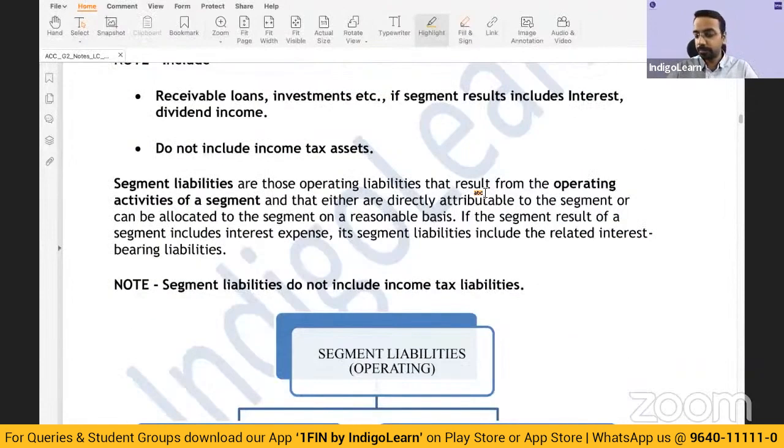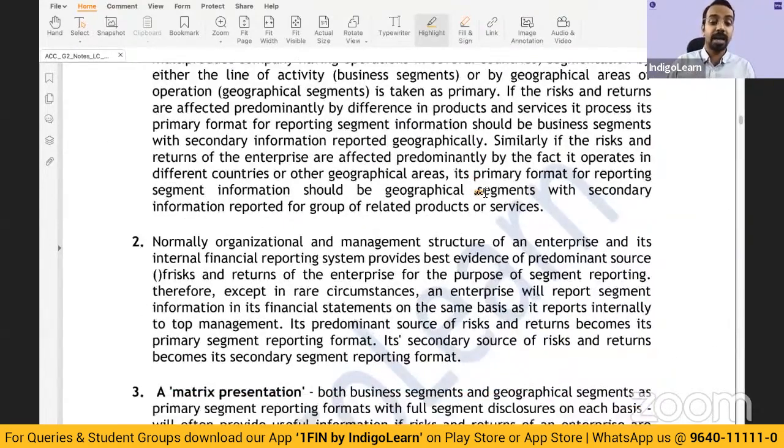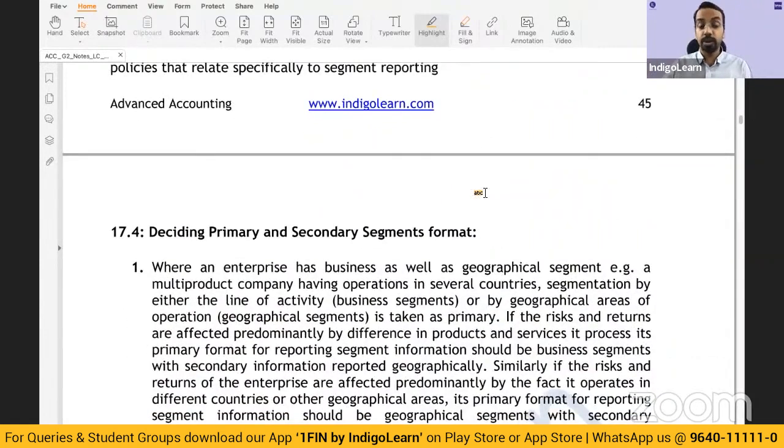Any questions here? Let me just check if anyone has any questions. There is a very good question: can we add any segment? Yes, you can add any segment, the purpose being to ensure that you reach that 75% threshold.